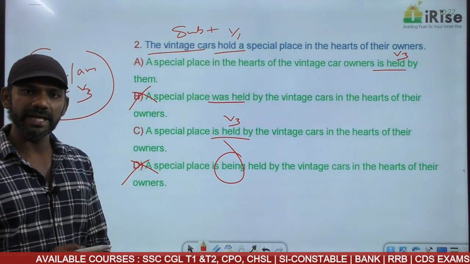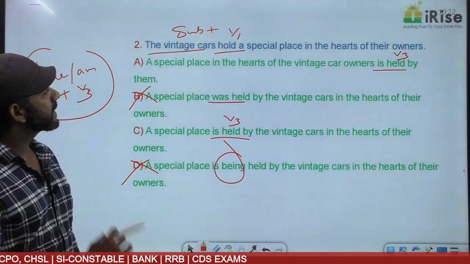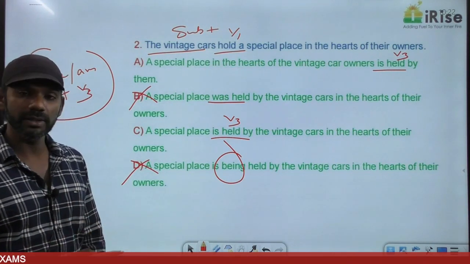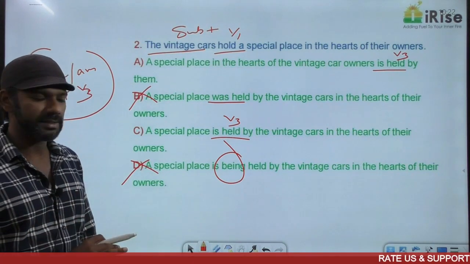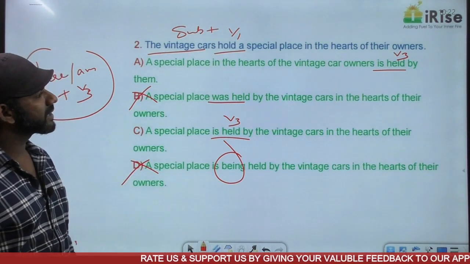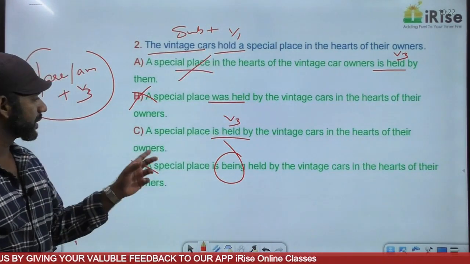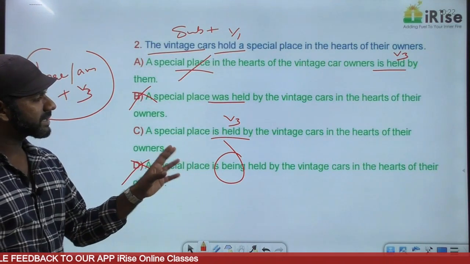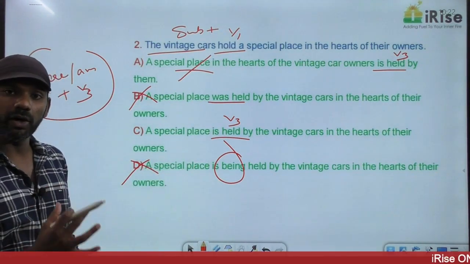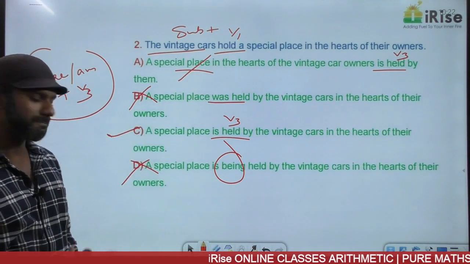Every sentence must be grammatically correct and must make sense. Come to the question once again. The vintage cars hold a special place in the hearts of their owners. Whose owners? The owners of the vintage cars. A special place in the hearts of the vintage car owners is held by them, option A, is wrong. Does not make sense. Come to C. A special place is held by the vintage cars in the hearts of their owners. That means the owners of the vintage cars. The meaning remains the same. The answer must be option C.